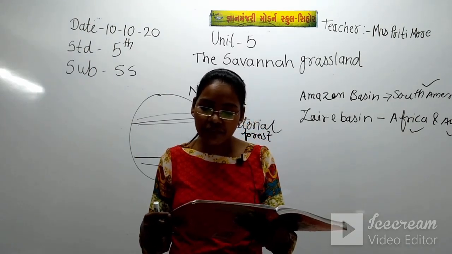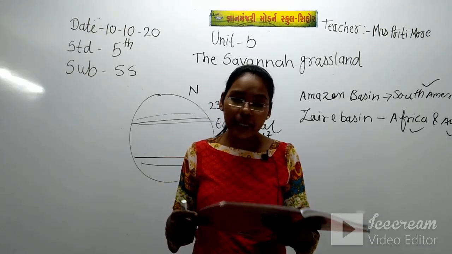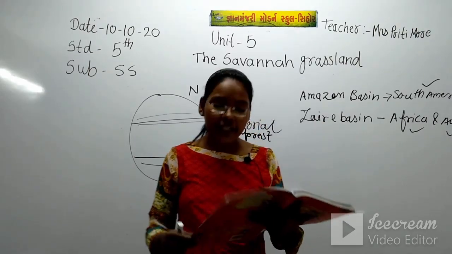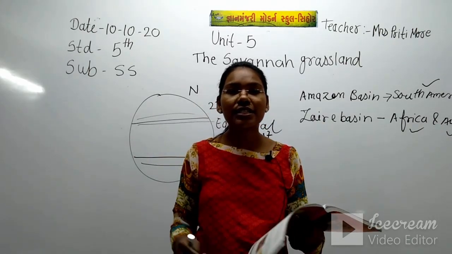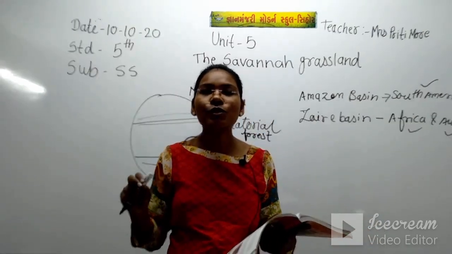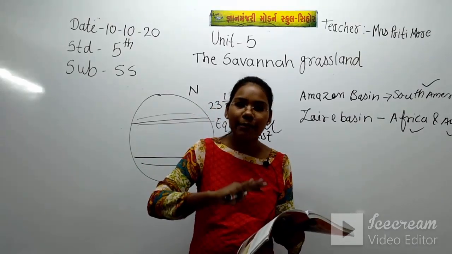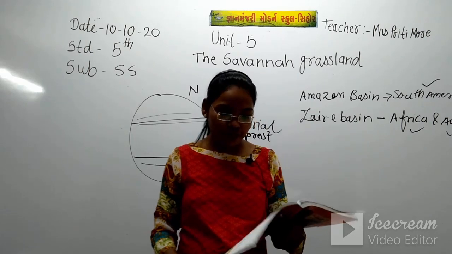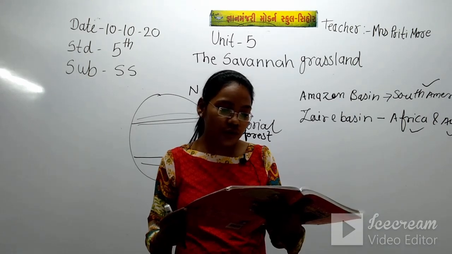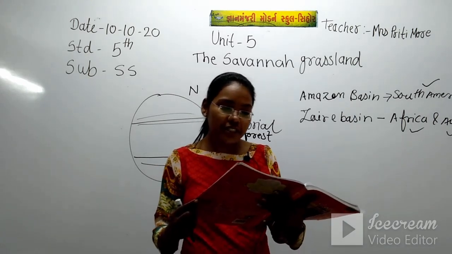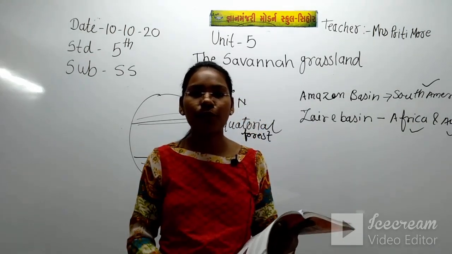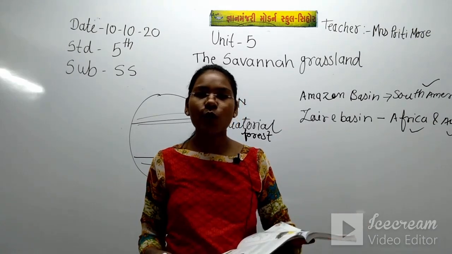There is a large difference between the day and night temperature. We can see a very large difference between the day temperature and the night temperature. Trade winds blow and bring rain to the coastal region but not to the interior region. That means some winds blow and bring rain also in that region.